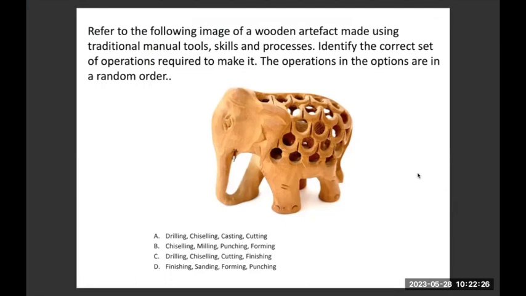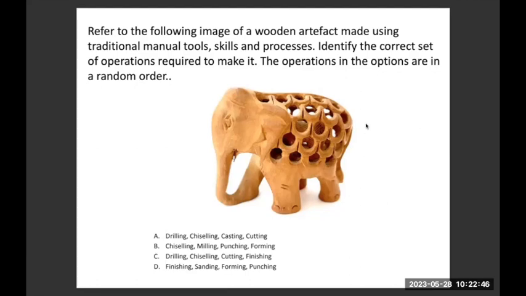Darsh, Palak, Lavya, Manush, correct answer. Anshi, correct answer. Vishwa, wrong answer. Great, you are able to answer. Rishabh, correct answer. You all are able to answer correctly. Good.